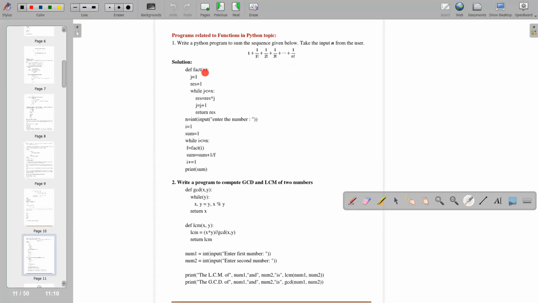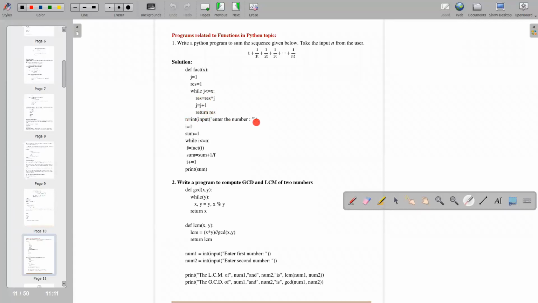You are passing one argument x. j is equal to 1, res is equal to 1. Here you are taking two variables, one is j and another one is res. So while j is less than or equal to x, the loop will go on. The process will go on as long as j is less than or equal to x. Now return res.